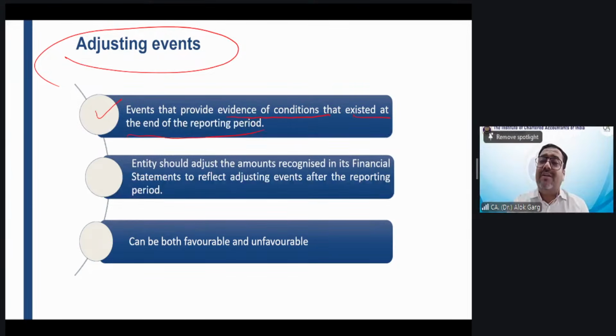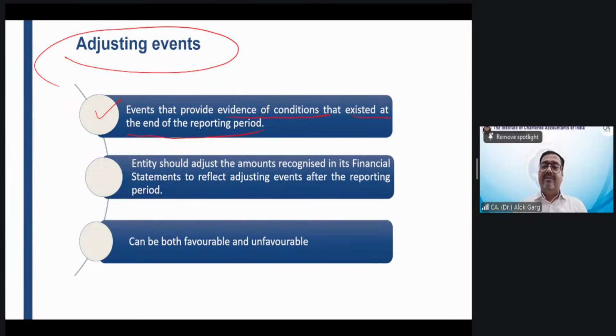And when the company got the balance confirmation, the company found that this debtor was already bankrupt. This customer was already insolvent on 28th of February. The company was not aware, but the customer had already become bankrupt.